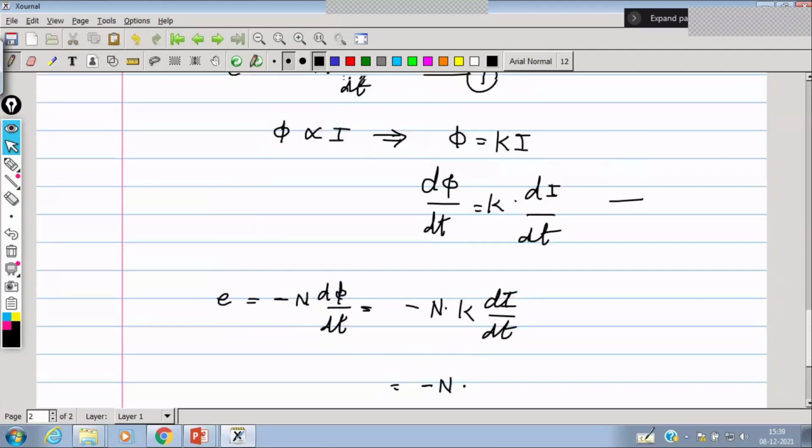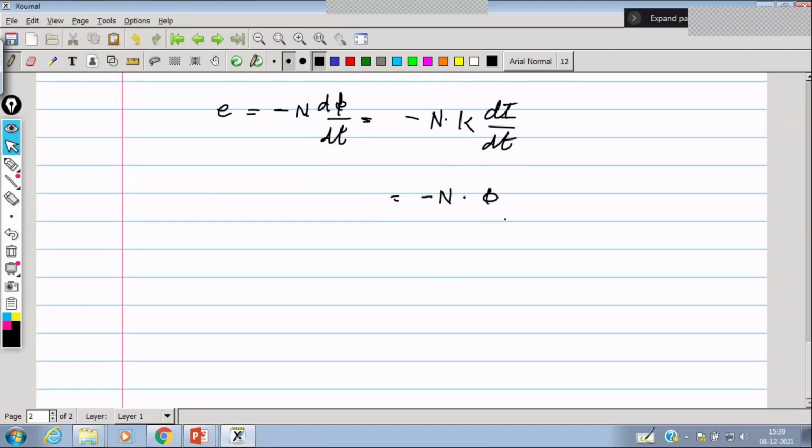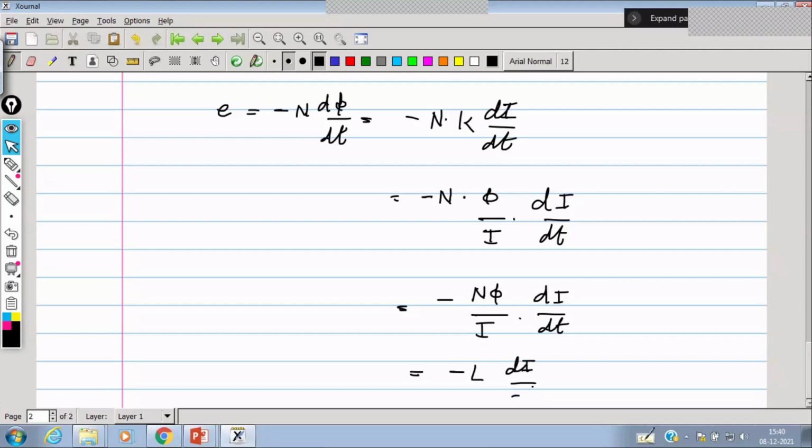Now what is the value of K here? K is φ/I according to this expression. So we can write φ upon I into dI/dt. Finally we can write -N φ/I into dI/dt, and this is nothing but -L dI/dt, where L is the inductance.